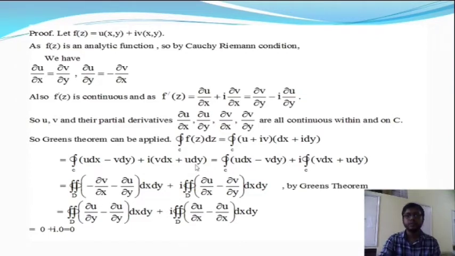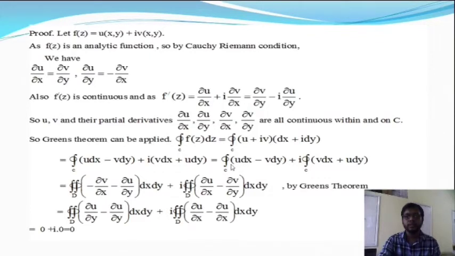Now separate these two integrations, this is a property of integration. So the first part is the integration over C of u dx minus v dy, and the second part is i into the integration over C of v dx plus u dy.